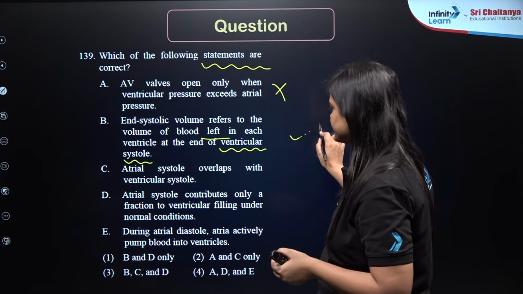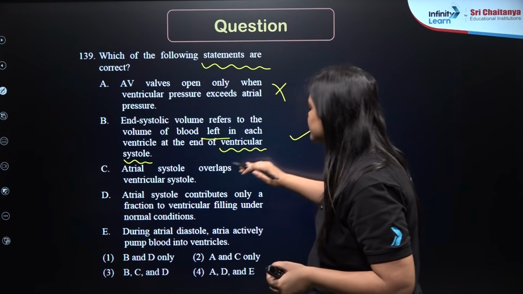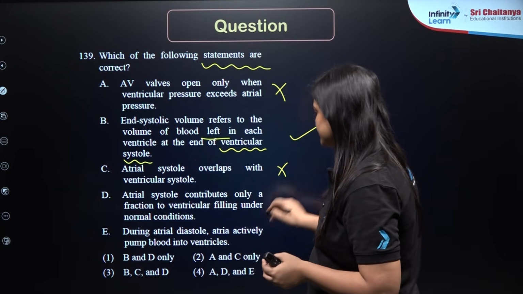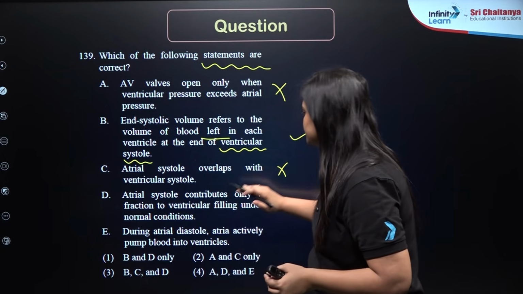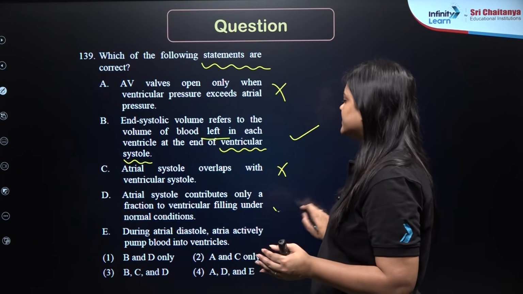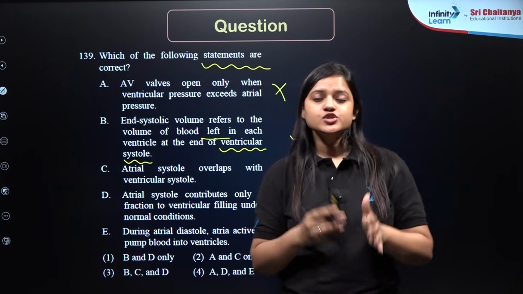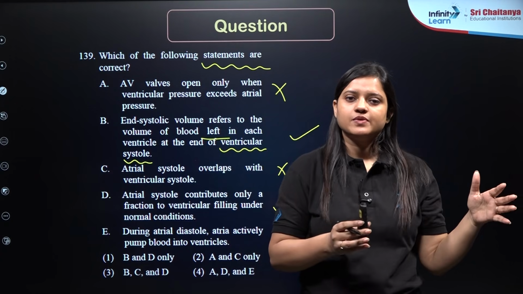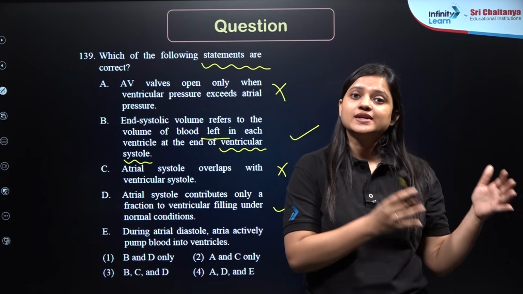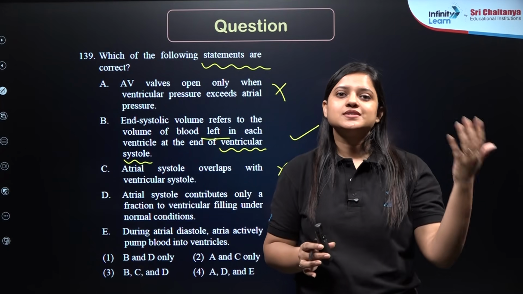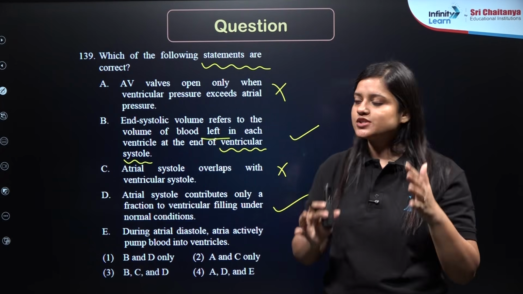So that is true. Atrial systole overlaps with ventricular systole. So this is wrong. Atrial systole contributes only a fraction to ventricular filling under normal condition. That is right. So when we talk about ventricular filling, the majority of the ventricular filling will take place at the time of joint diastole. 70% passive filling will be there, and the rest 30% during atrial systole, right?